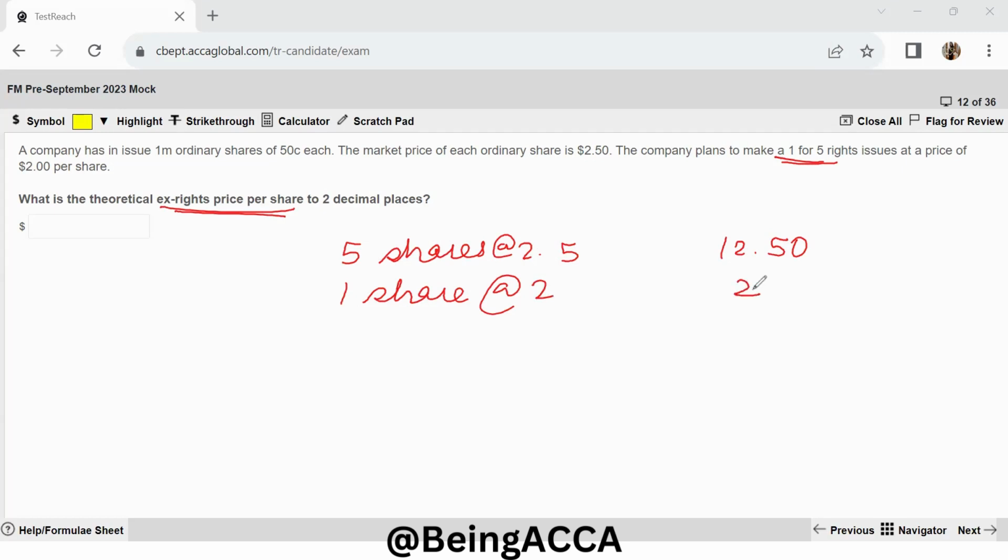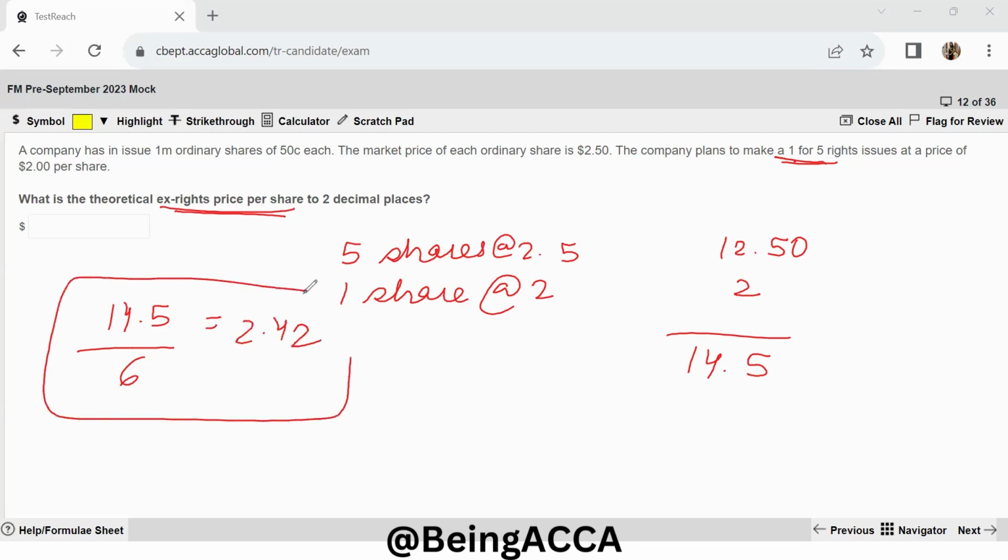So this gives me $2. So then how much is my total over here? This is 14.5, and I am having these many number of shares. So my TERP per share will be nothing but 14.5 divided by 5 plus 1, which is 6, and this will give me 2.42, and this becomes my final answer. So I will just mention this in my answer box that this is 2.42. Now this is my answer.